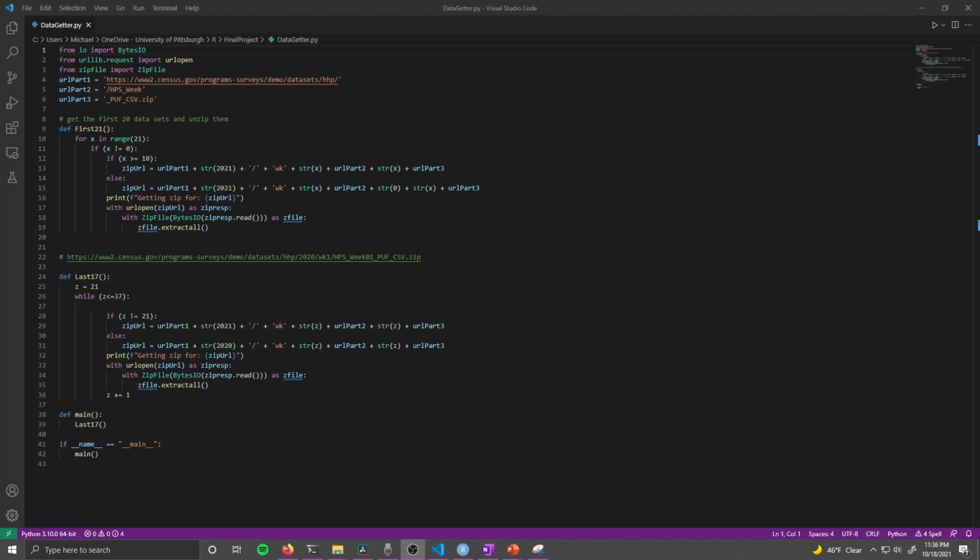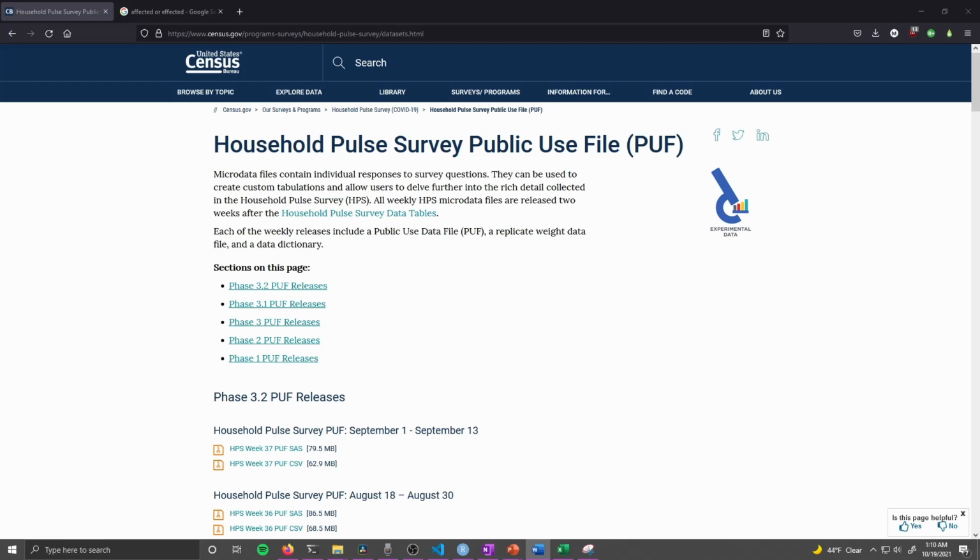So to download all the CSVs efficiently, I just wrote a quick Python script because I'm a little bit faster in using Python to go through and download each of the files and then unzip them and place them into a folder where I can bring them into R. After downloading and unzipping the zip files, I first wanted to experiment with pulling in all the data in the 37 surveys consisting of roughly 70,000 rows each into a single data frame.